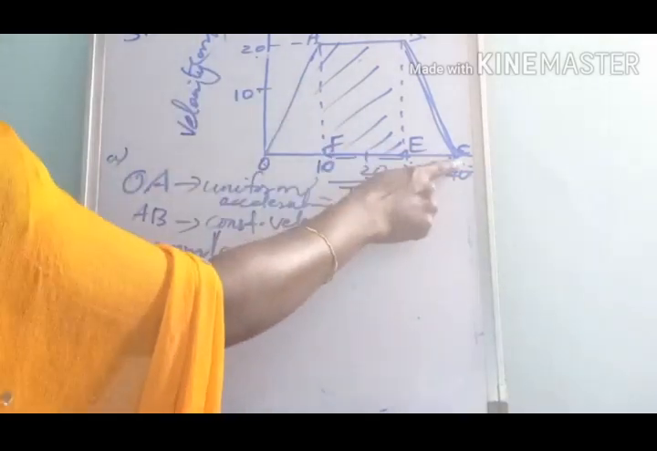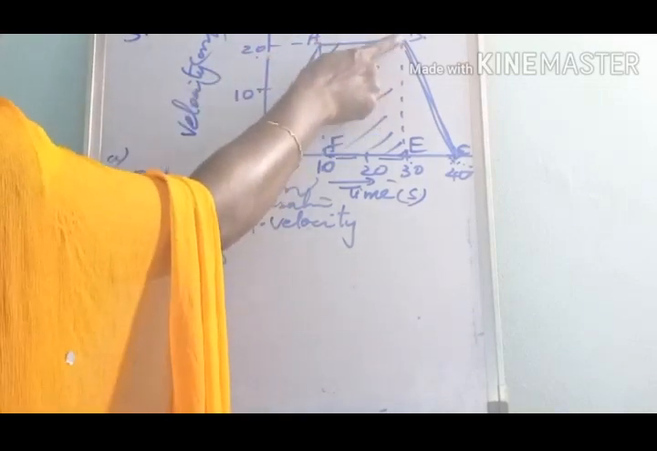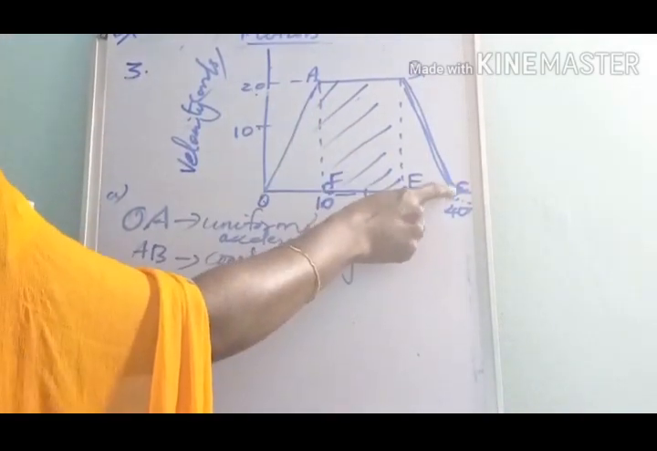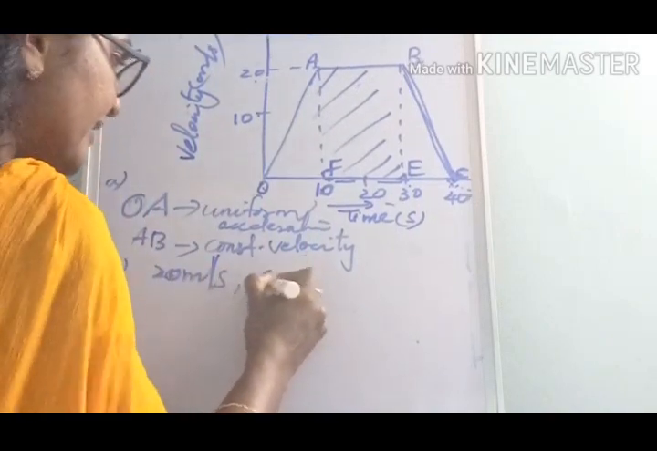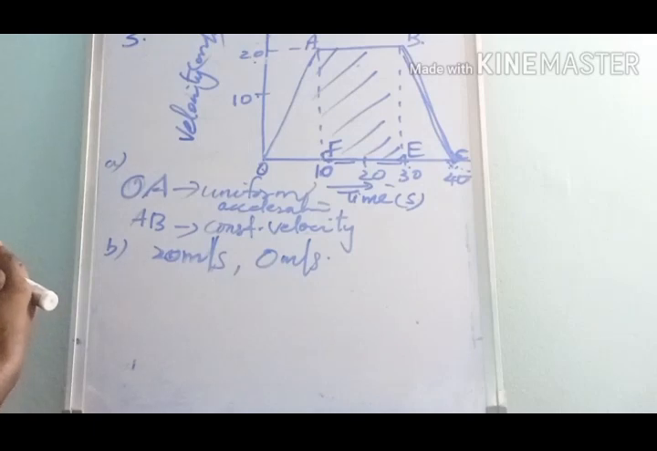Then after 40 seconds, what about the velocity? See here, after B, the velocity keeps decreasing and approaches 0. Here the velocity is 0. So after 40 seconds, the velocity is 0 meter per second.